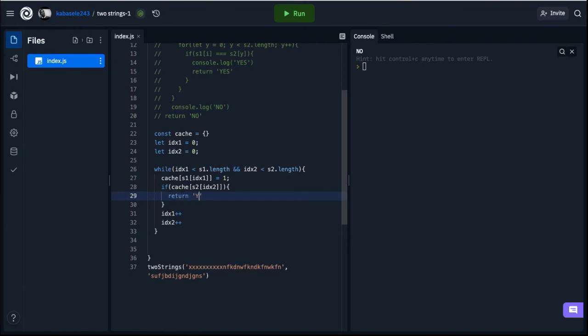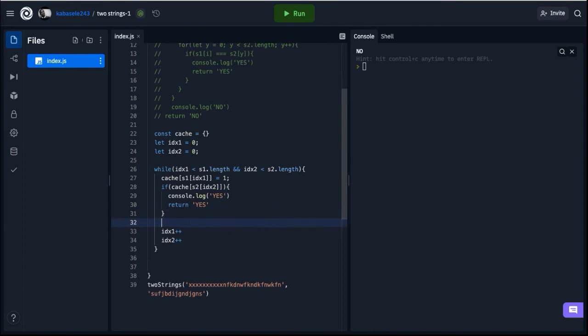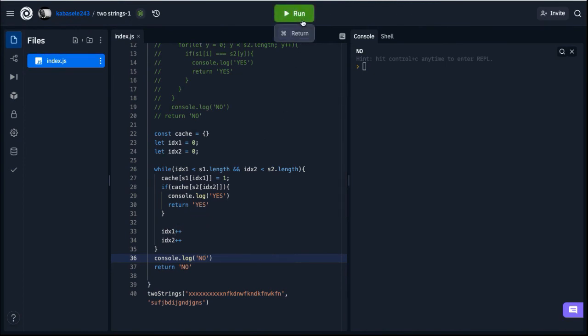I'm going to console log yes here to actually show it. And of course, if it does not match or find a common substring, here we're just going to return no, and I'm going to console log no. Since we increase both indexes, it's going to loop through both strings.